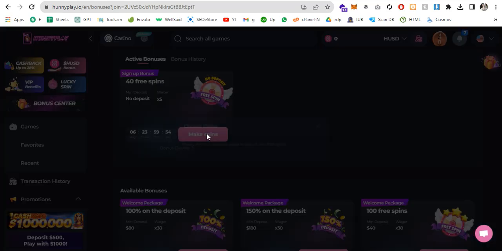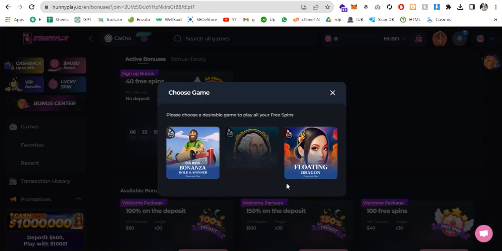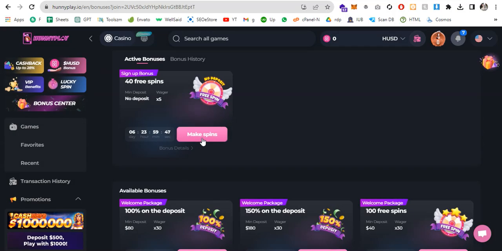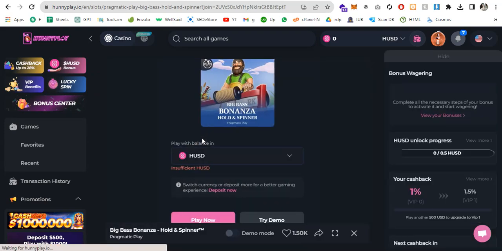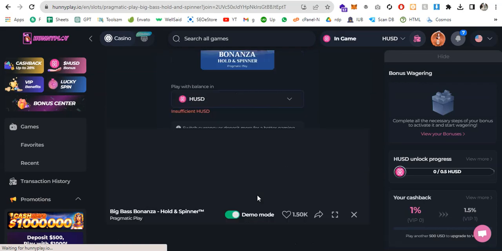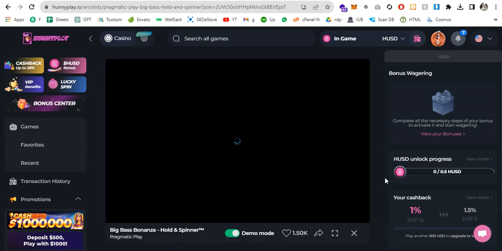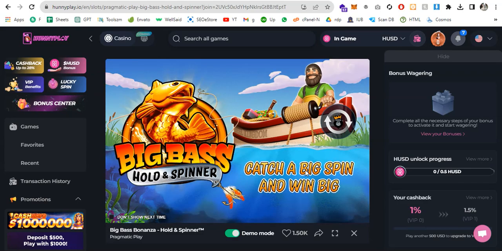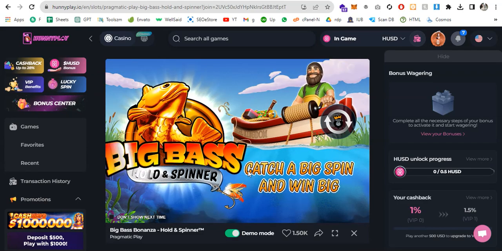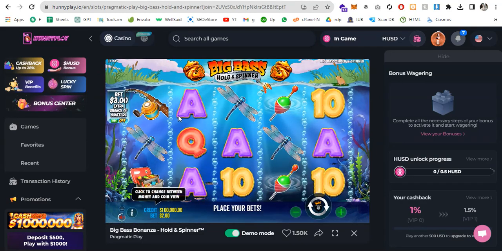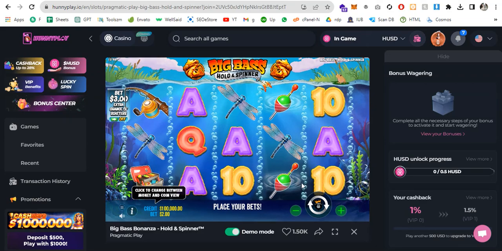So let's go to make spin, and here you can see there are multiple games you can choose. Let's go to this game and you will see. You must have HUSD balance in your account. You can also try demo to see the game overview. If you click on try demo, the game will be loaded. So here you can see this is the game, catch a big win and win big. So this is how it works. Let's go to the game. Here you can see there are multiple letters and you can play this game.